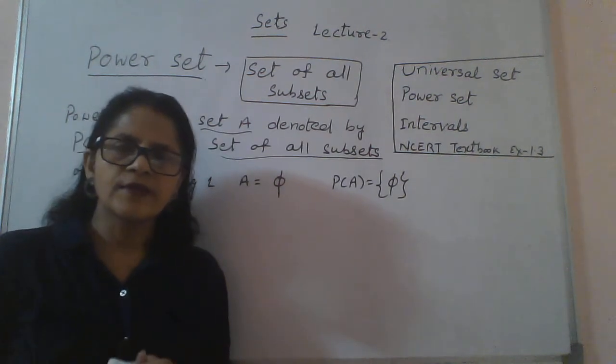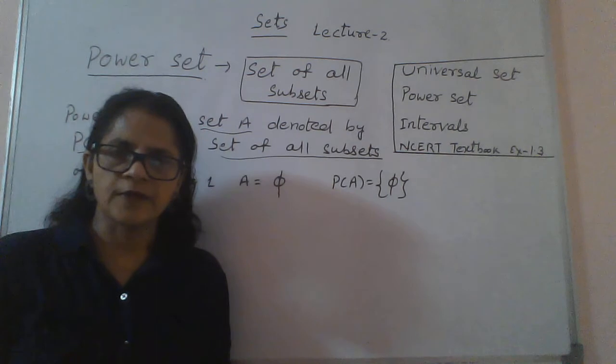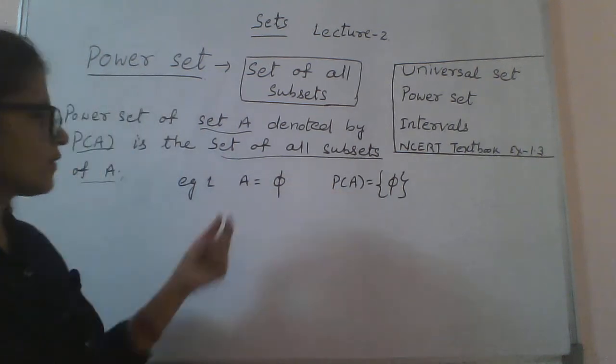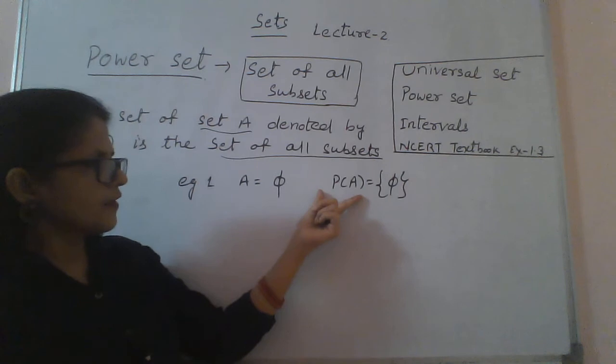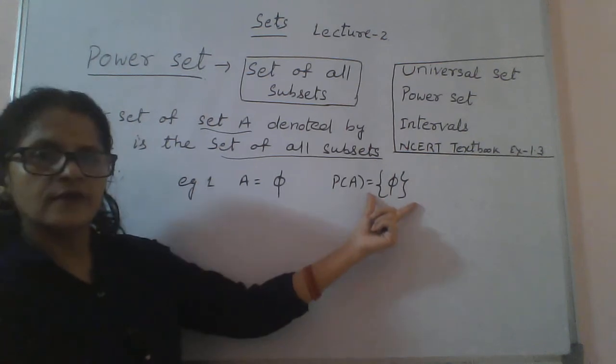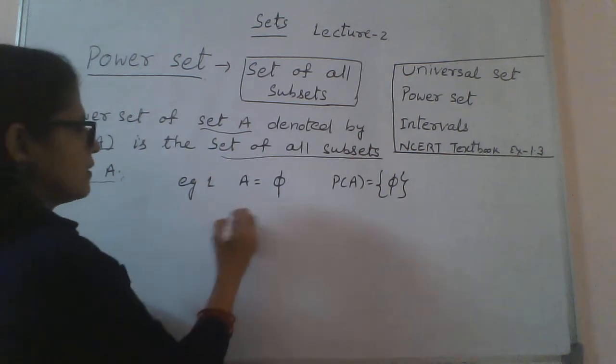And every set is a subset of itself. We have studied this in the subset subtopic. So whenever A equals ∅, the power set of A is the set containing ∅, since ∅ is a subset of every set.